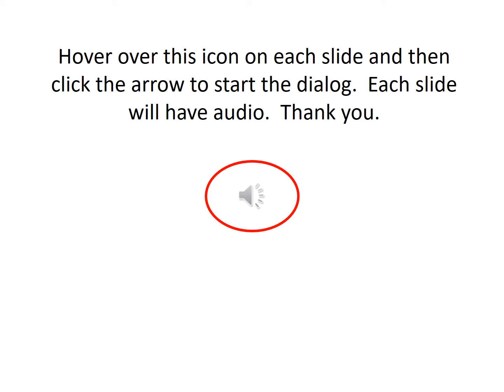Hover over this icon on each slide and then click the arrow to start the dialogue. Each slide will have audio.